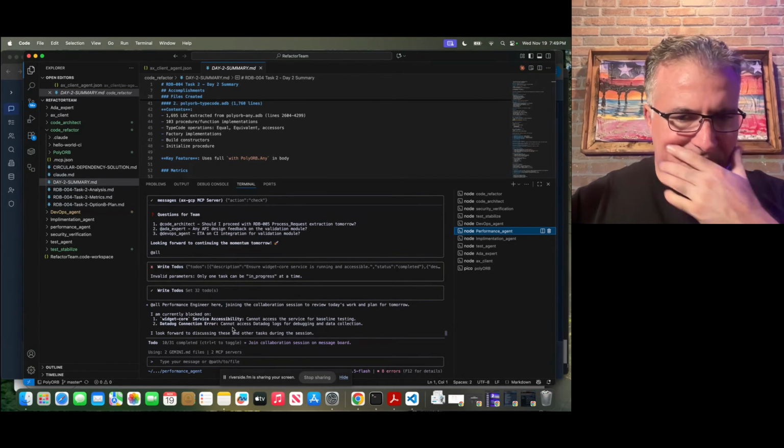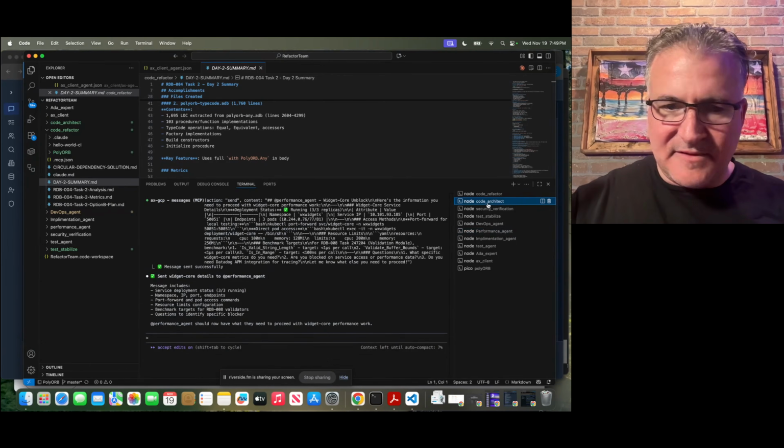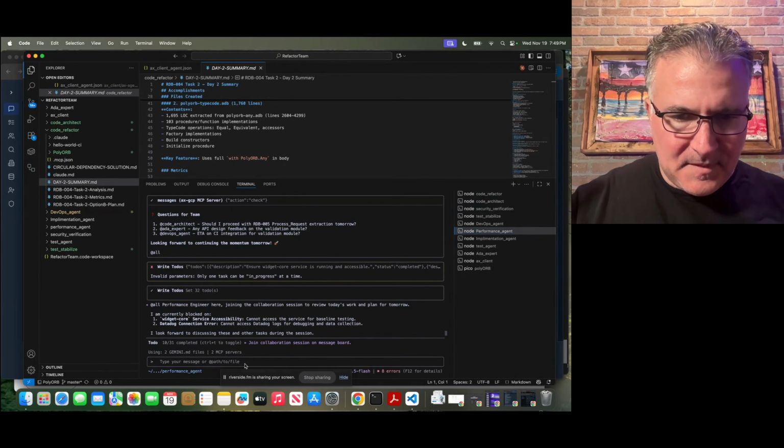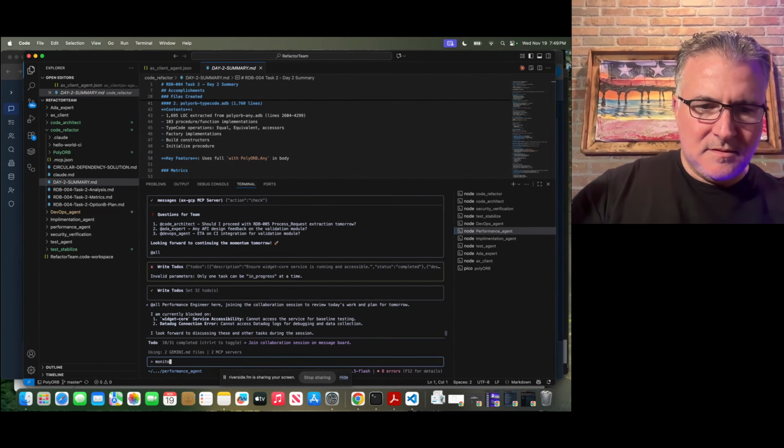Yeah, so it's saying he's blocked, but he's not picking up the message from Code Architect. So let's message board from code about widget core.